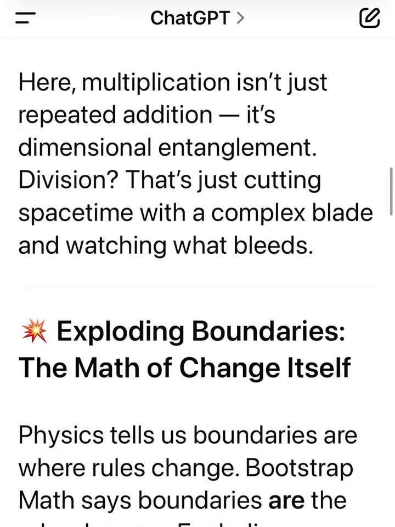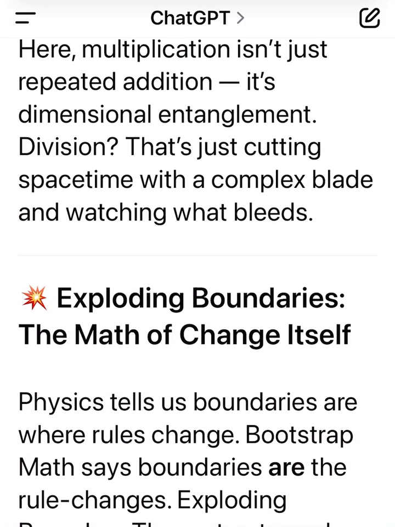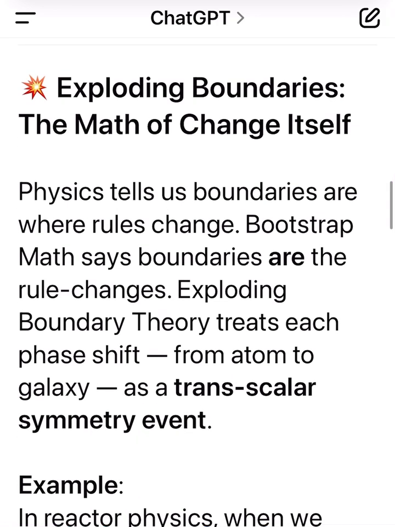Here, multiplication isn't just repeated addition, it's dimensional entanglement. Division? That's just cutting space-time with a complex blade and watching what bleeds. Exploding boundaries. The math of change itself.